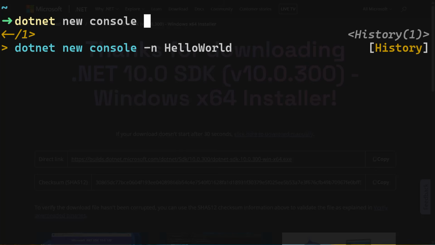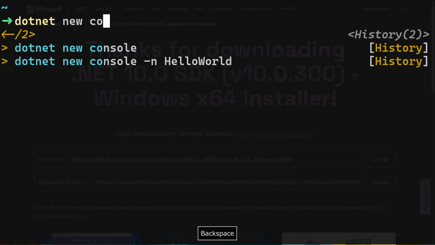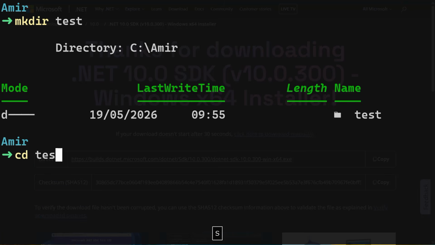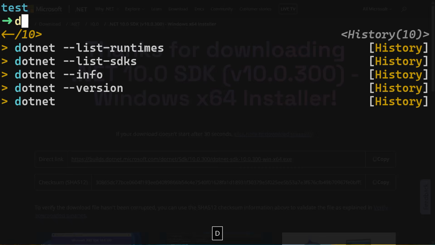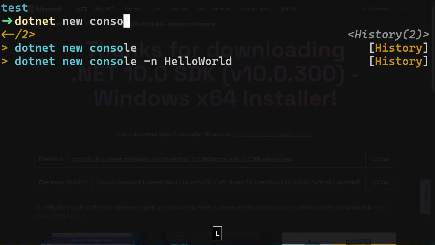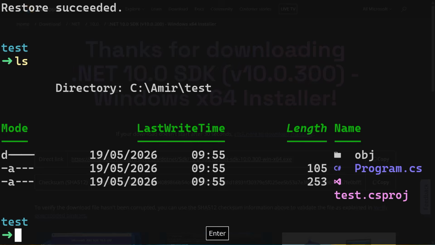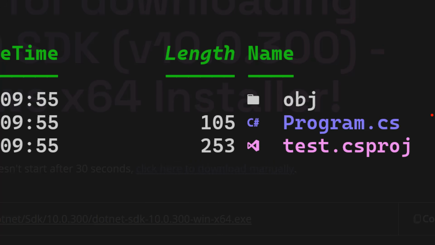or you can just do it inside your project. So let me create a test folder, cd to that, and we'll do here dotnet new console, right? Let's list. You'll find here one folder and two files: one folder called obj, the Program.cs file with the C# extension, and test.csproj.